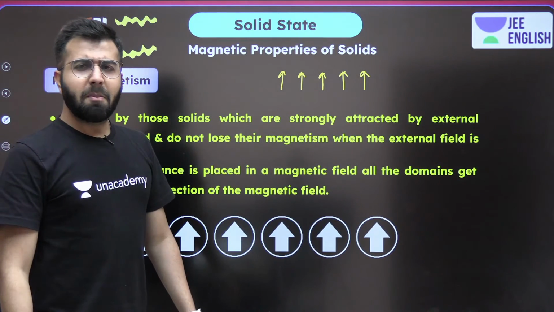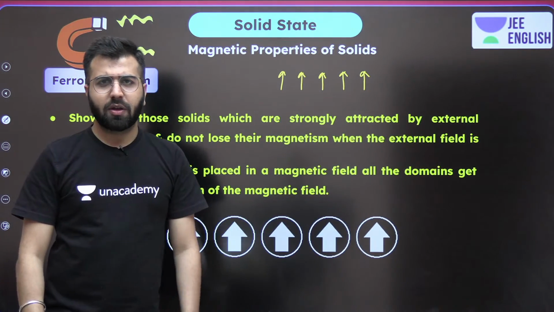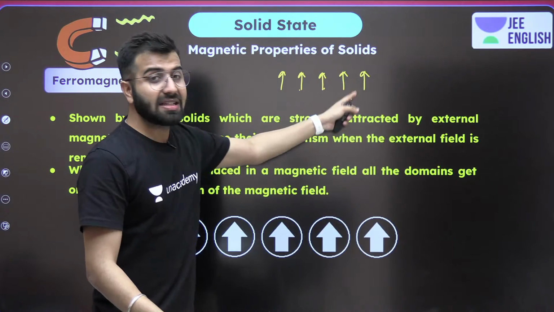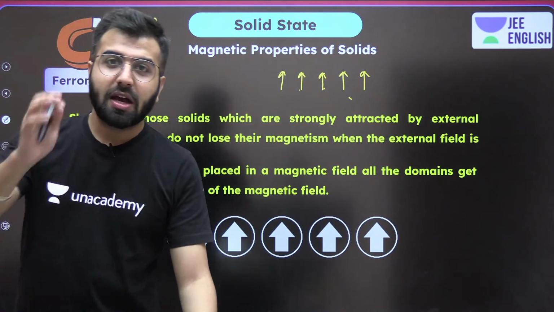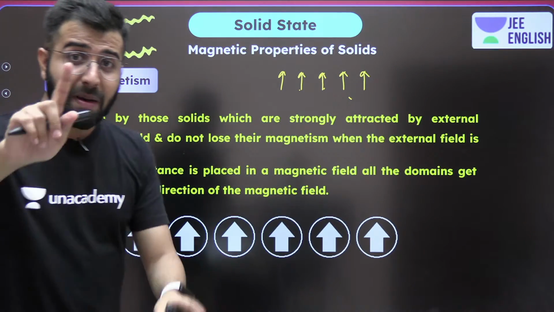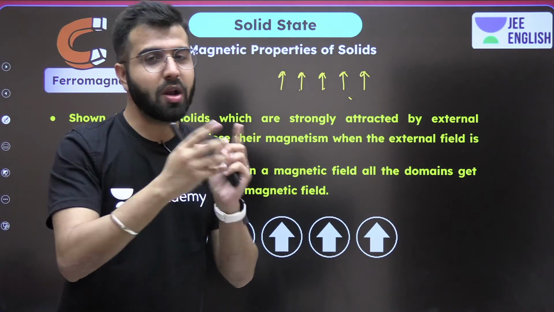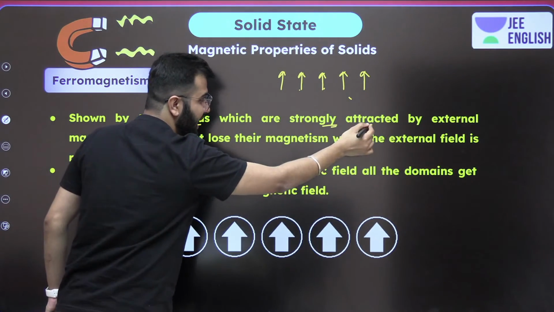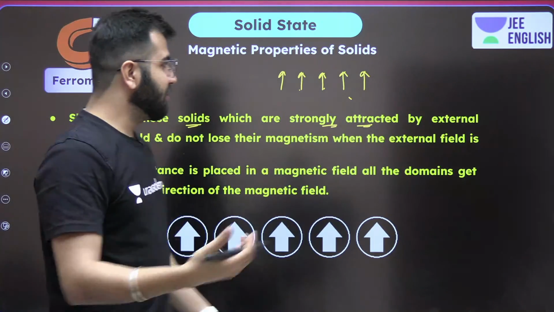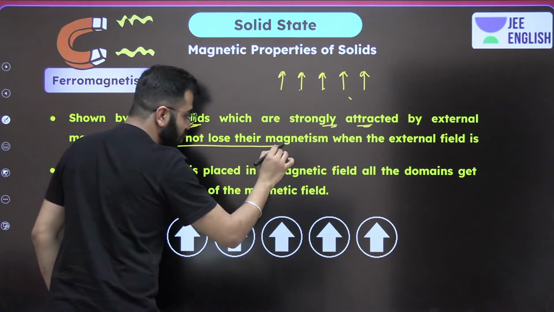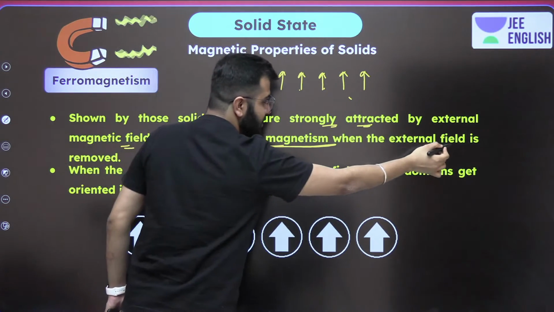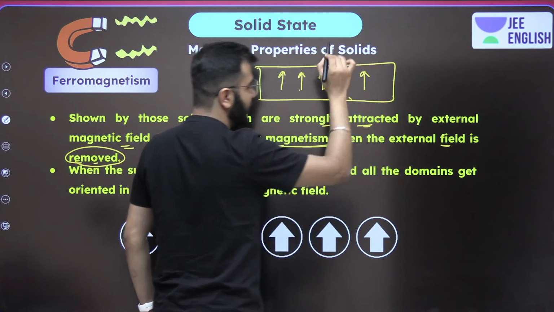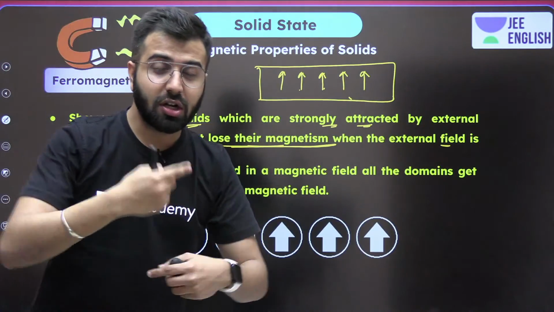But what if we remove the magnetic field? Still they do not change. Their magnetic moments' direction remains the same. In paramagnetism, it used to become random again. In this one, no. So ultimately, do remember that, it is shown by those solids which are strongly attracted by the external magnetic field and do not lose their magnetism when the external field is removed. They do not lose their magnetism even when the external magnetic field is removed.